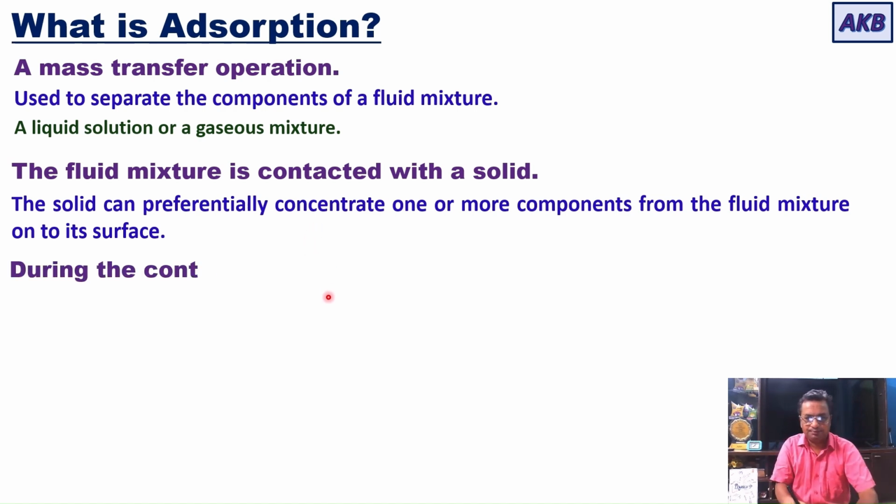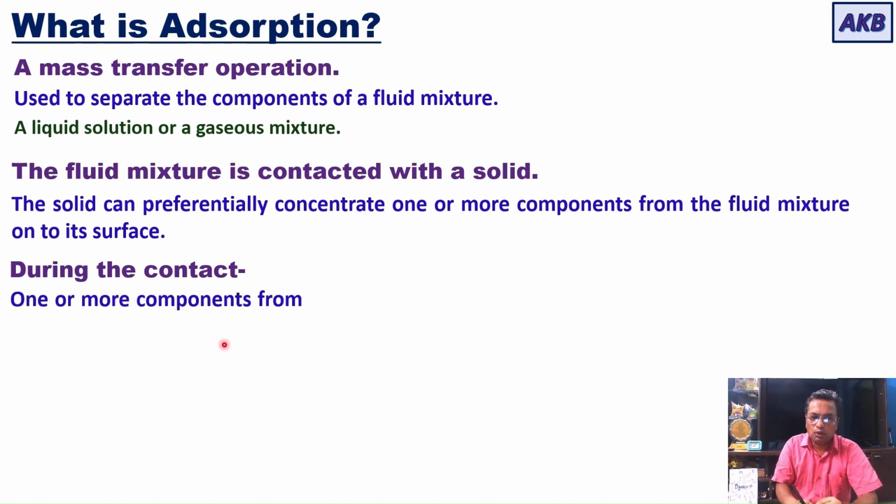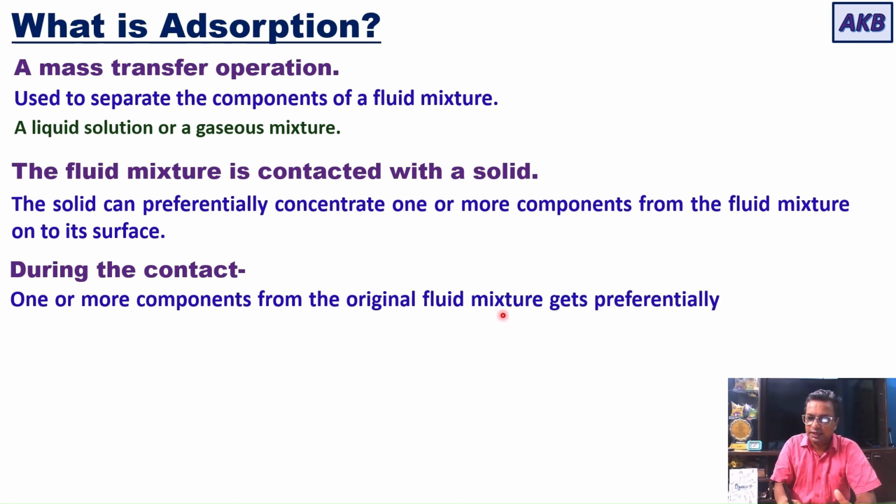When the solid phase is in contact with a fluid phase, what happens? One or more components from the original fluid mixture get preferentially concentrated on the surface of the solid.